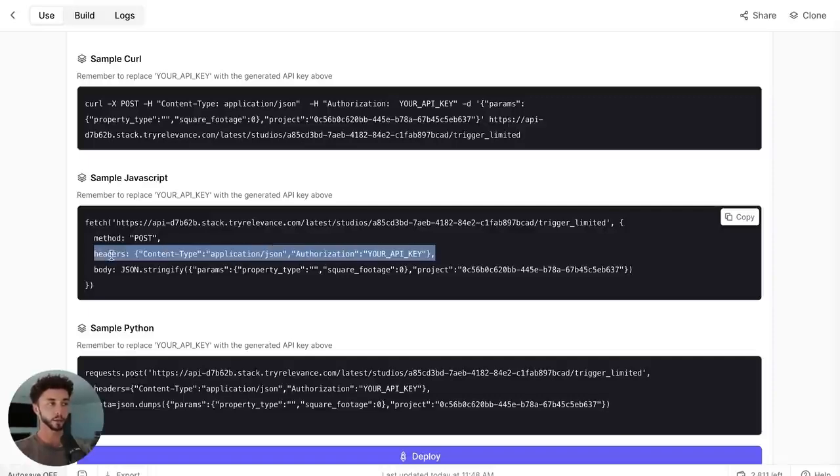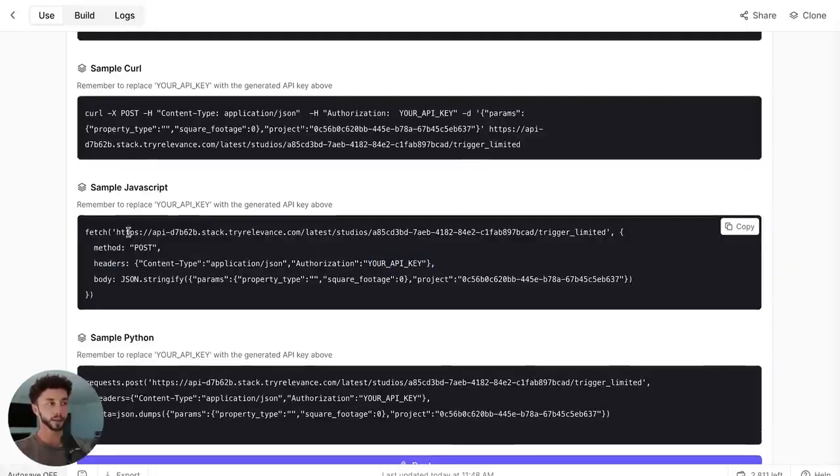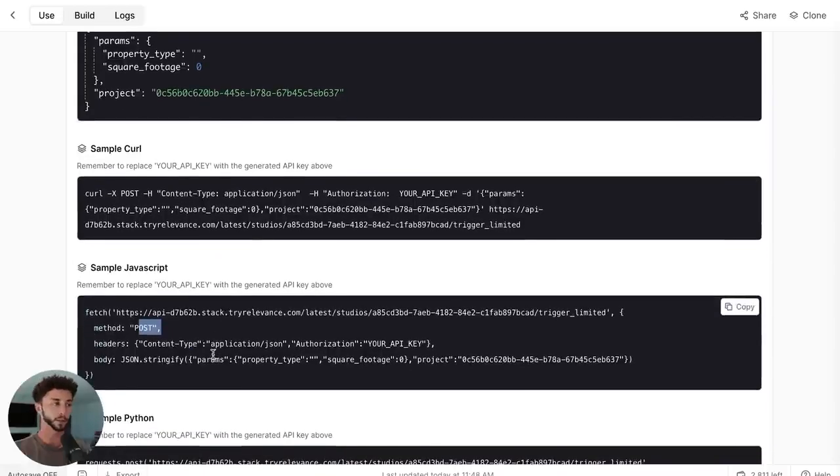Anytime you are making an API call, you'll see these headers around, and you'll see the endpoint and the method, and then the body, which we're going to be setting up. So this will all make sense in 2 seconds, but let's just say for now, we have content type, and it's going to be application JSON. That's one of our headers.